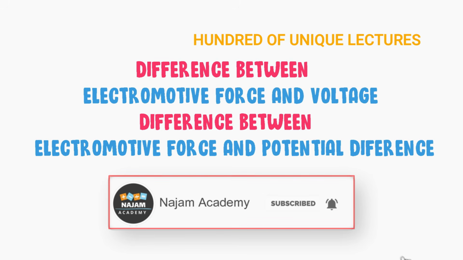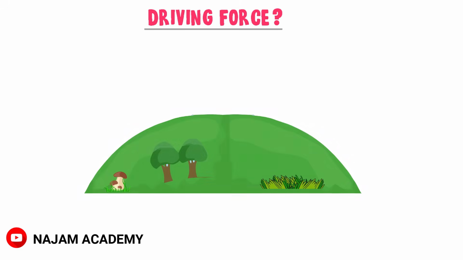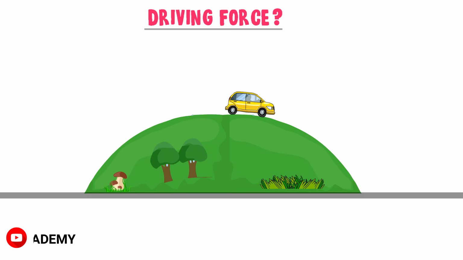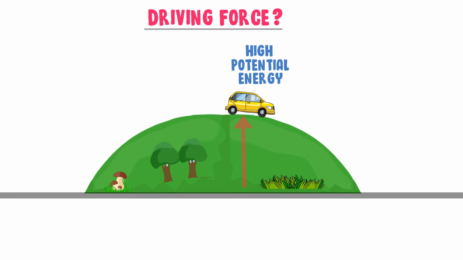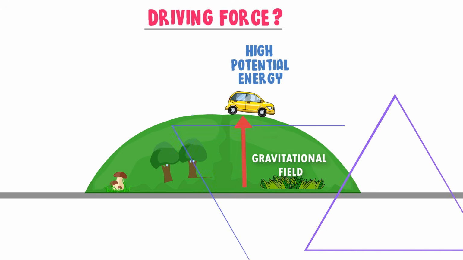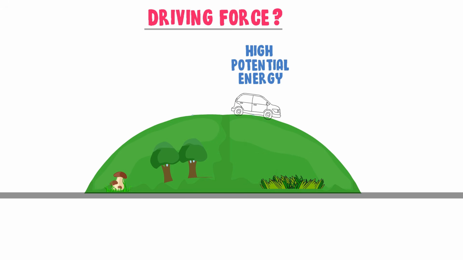Firstly, let me teach you the concept of driving force. Consider a car standing on the top of a mountain. Here, this car possesses high potential energy because of its vertical position above the ground and gravitational field. We know that this car moves from the top of the mountain towards the ground by itself.